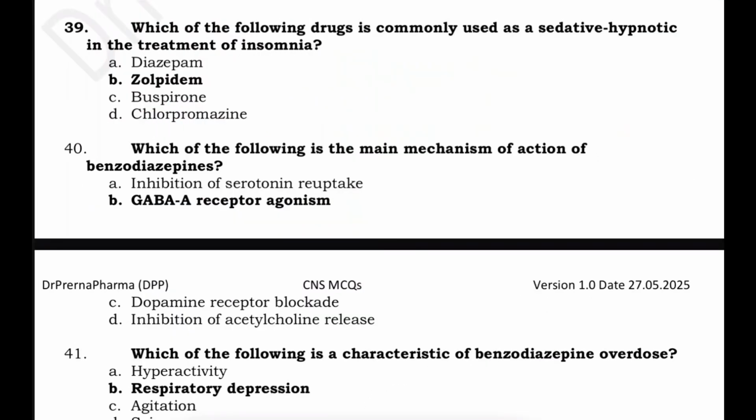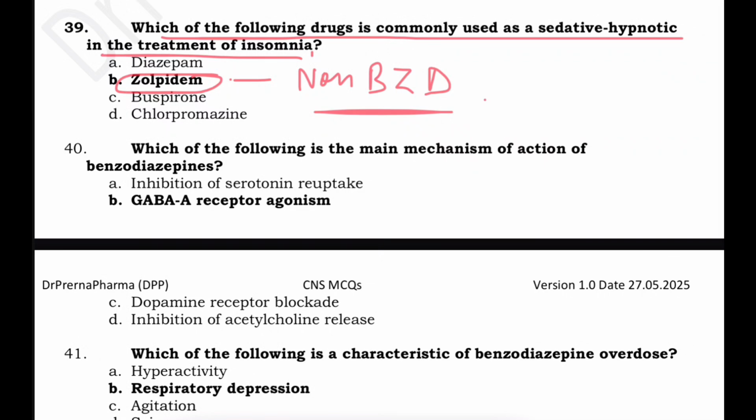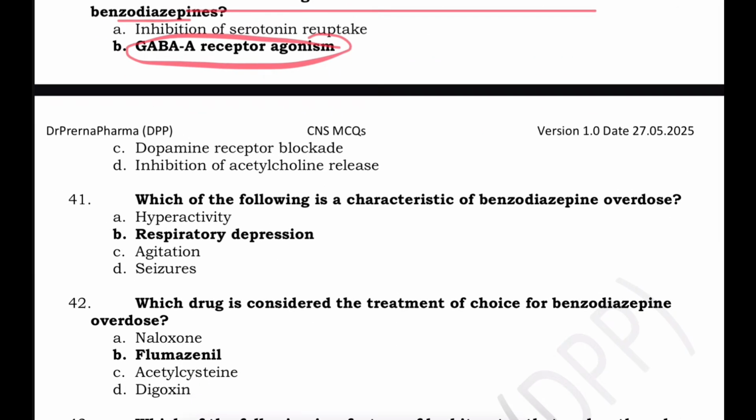Coming to sedative hypnotics, which of the following drugs is commonly used as a sedative hypnotic in the treatment of insomnia? The drug which is commonly used is zolpidem. This is a non-benzodiazepine hypnotic, and it is used to treat insomnia due to its sedative property and rapid onset of action. Which of the following is the main mechanism of action of benzodiazepines? Benzodiazepines are GABA A receptor agonists.